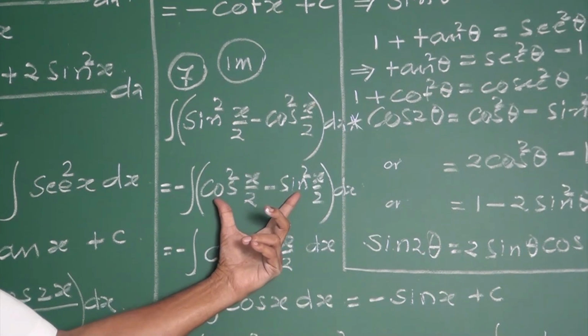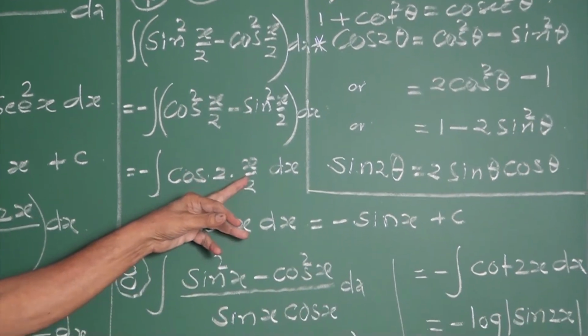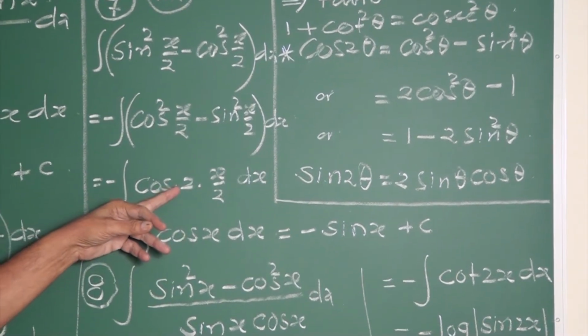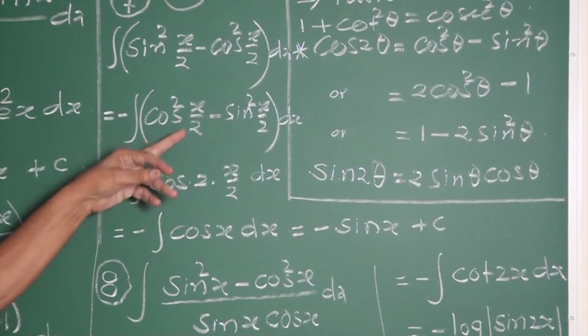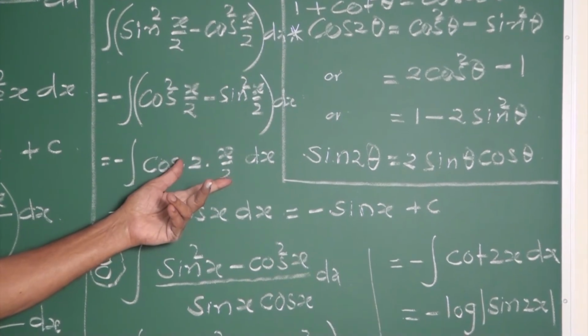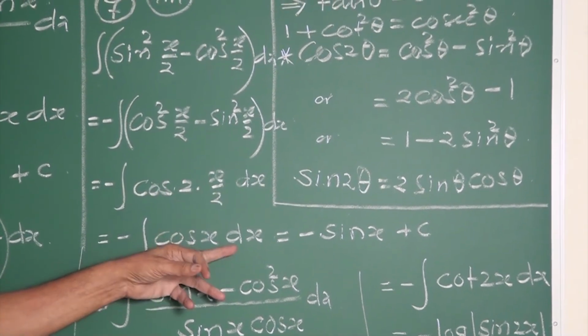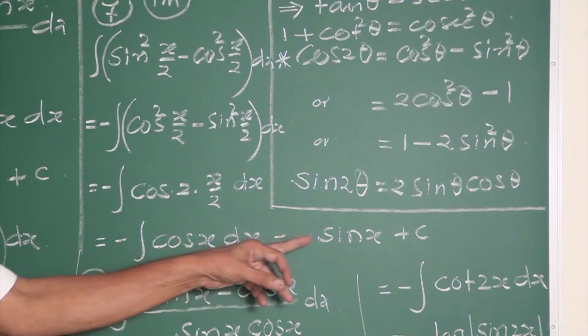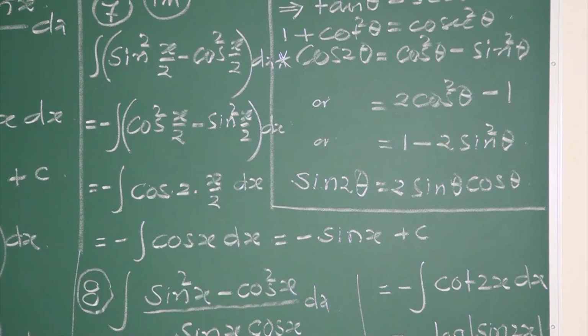What is cos square minus sin square? Cos of double the angle. Directly you can write cos x. Otherwise, I have written one step more: 2 times the angle, the 2 cancels. Minus integral of cos x dx is sin x plus c.